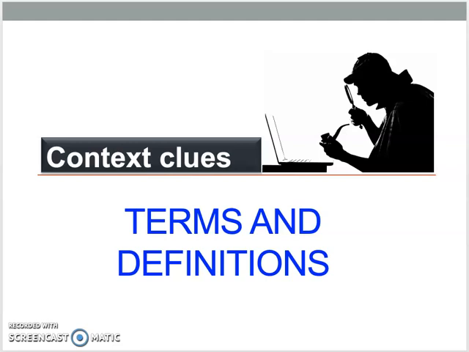Hello students, this lesson is about terms and definitions. Now when we use the word terms in this context, we're talking about words and definitions.